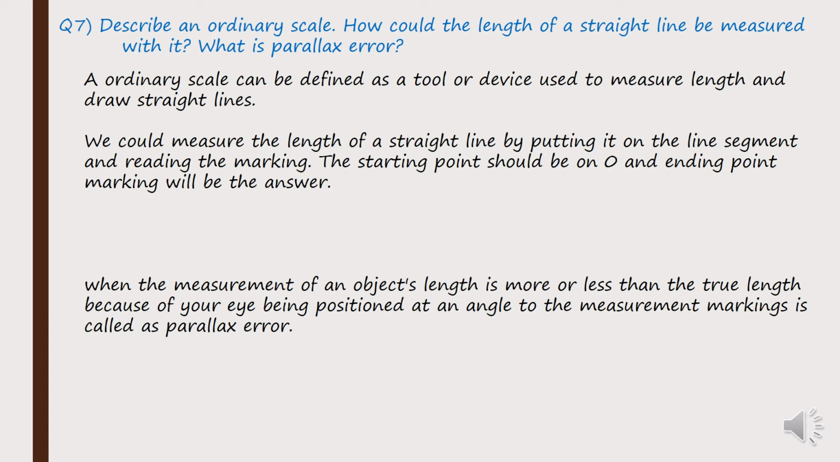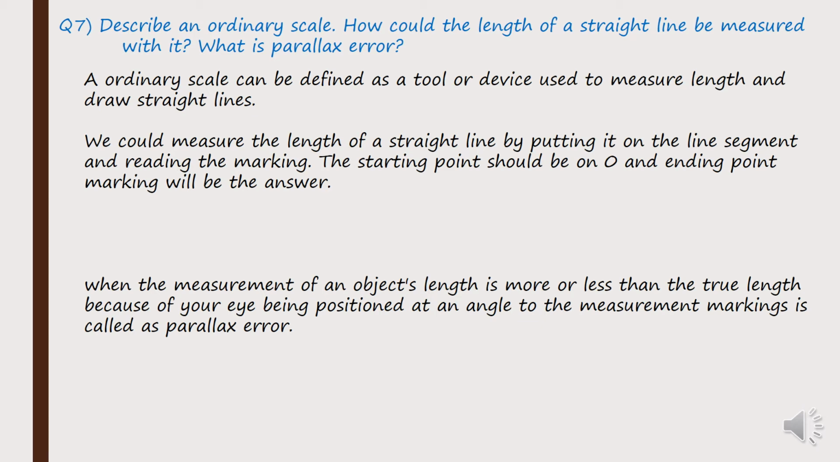And a scale, a ruler scale. So that is an ordinary scale. And how could the length of a straight line be measured with it? So we could measure the length of the straight line by putting it on a line segment. If we have a line AB, some line AB, and we want to find the length of that line segment, how do we do that? We could measure the length of a straight line by putting the scale on the line segment and reading the markings.